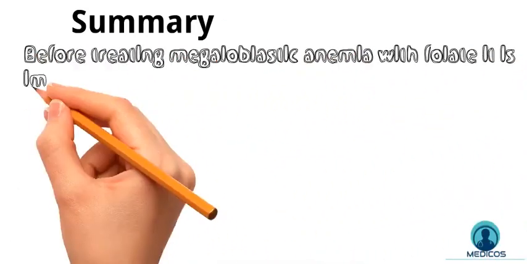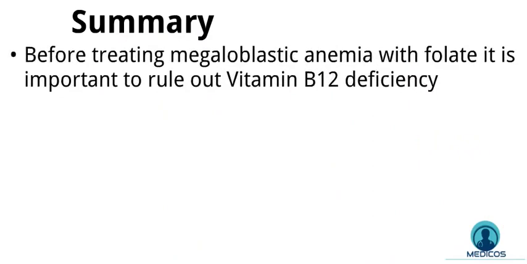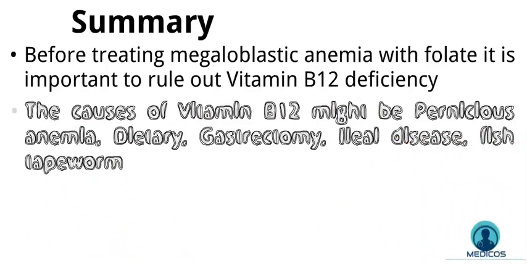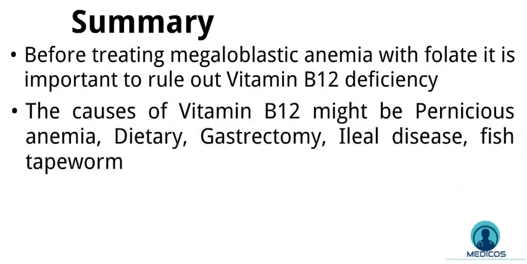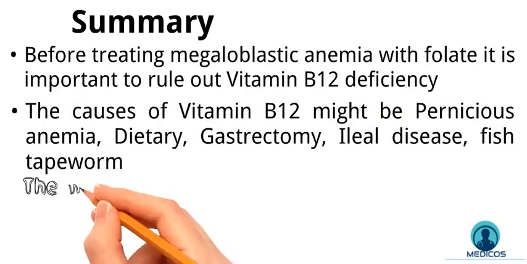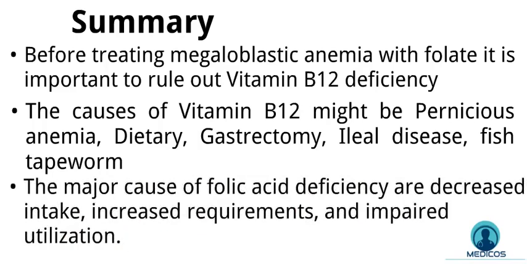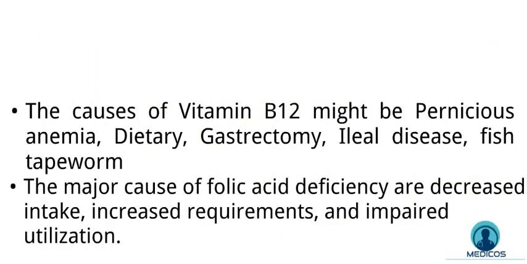So before treating megaloblastic anemia with folate it is important to rule out vitamin B12 deficiency, because administering folate will correct the anemia, however, it will not treat or even may actually worsen the neurologic deficiency. The causes of vitamin B12 deficiency might be pernicious anemia which is the commonest one. Dietary, gastrectomy, ileal disease, fish tapeworm. While the major causes of folic acid deficiency are decreased intake, increased requirements, and impaired utilization.